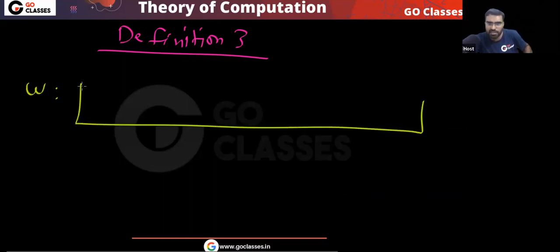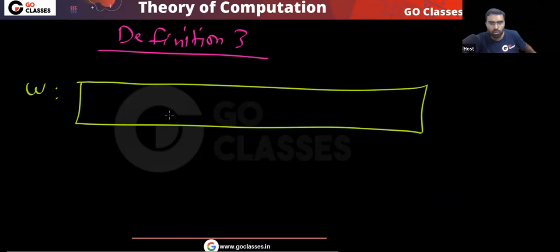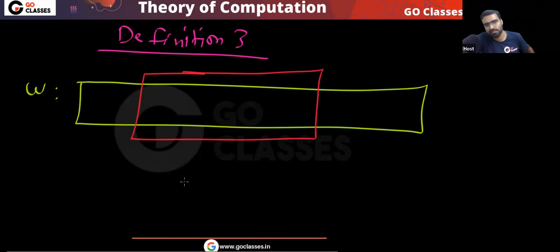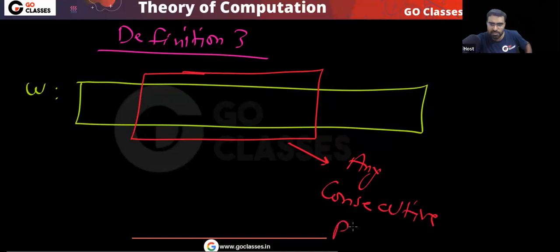Take p symbols in the string anywhere. In the string, take p symbols consecutively. That's it. Yes or no? In definition 3, you can take any consecutive p symbols. Any consecutive p symbols you take, can I say repetition will happen? Tell me.